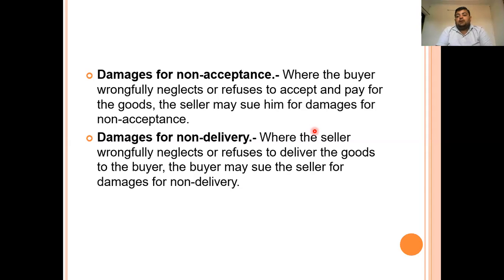For example, 10 computers have been ordered by a coaching institution, and on the day when the seller processes the order and sends the delivery of those 10 computers to the coaching center, the coaching center refuses to take the delivery and refuses to pay. In that case, the seller has become an unpaid seller and can sue the buyer personally for the damages. Although the property in the goods has not passed, so he cannot claim the price, he can claim for the damages.